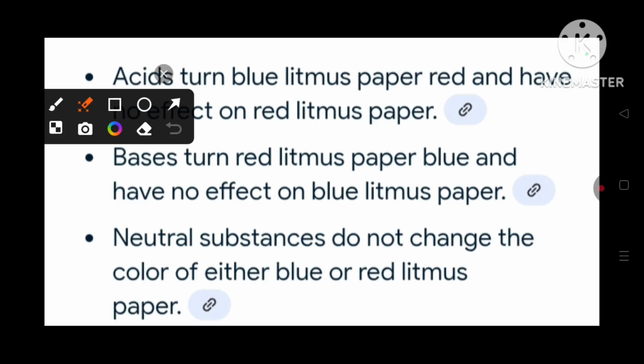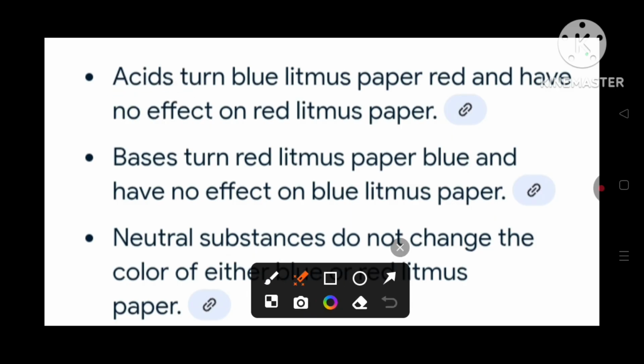From this activity, we see that if any sample is acidic, then the acid turns the blue litmus paper into red and has no effect on the red litmus paper. From these examples, we understand that acid, जो acidic substance होते हैं, वो blue litmus paper को red में change कर देते हैं, but have no effect, उनका कोई effect नहीं होता है on the red litmus paper. उसी तरह से जो bases होते हैं, वो red litmus paper को change करते हैं into blue and have no effect on a blue litmus paper, or the blue litmus paper will remain as it is.